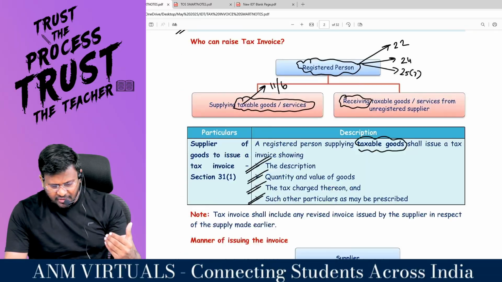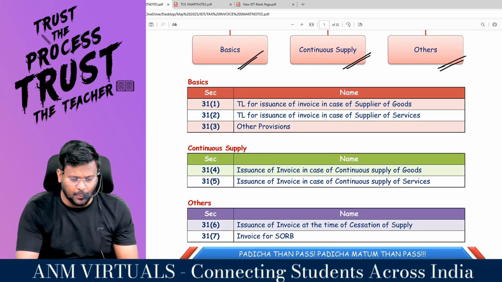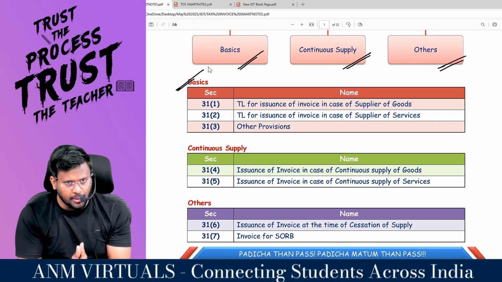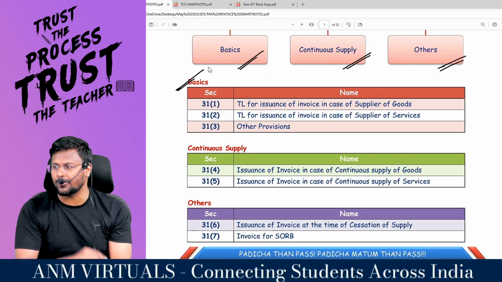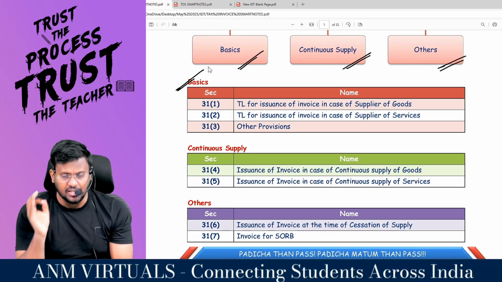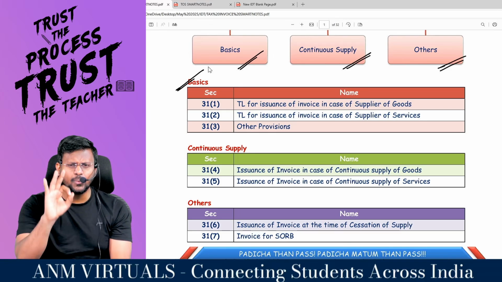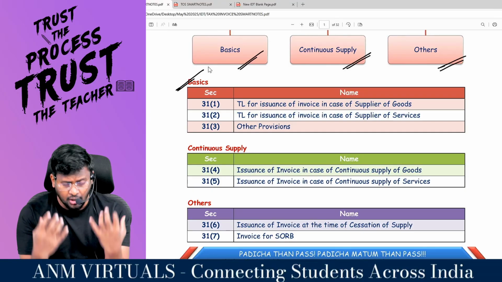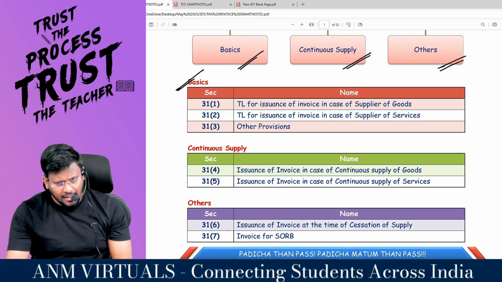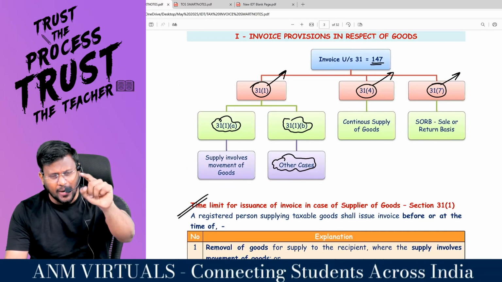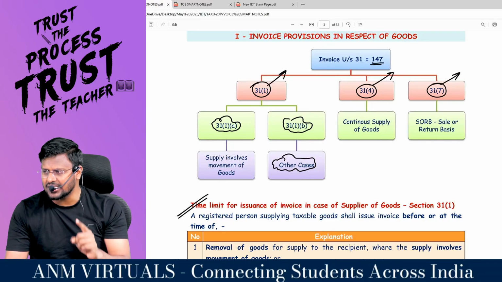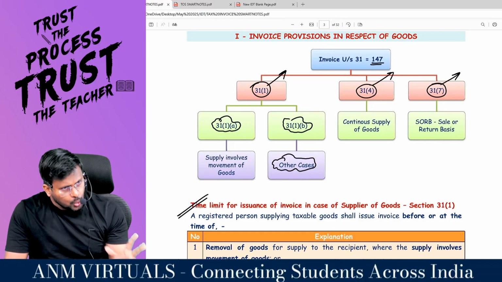If you see, this is the flow of Section 31. We are talking about basics. Section 31 subsection 1: what is the time limit for issue of invoice in case of supplier of goods? Section 31 subsection 2: time limit for issue of invoice in case of supplier of services. And Section 31 subsection 3 is other provisions for both suppliers of goods and services. So if you are a supplier of goods, go and check the time limit under Section 31 subsection 1. If you are a supplier of services, go and check under Section 31 subsection 2.